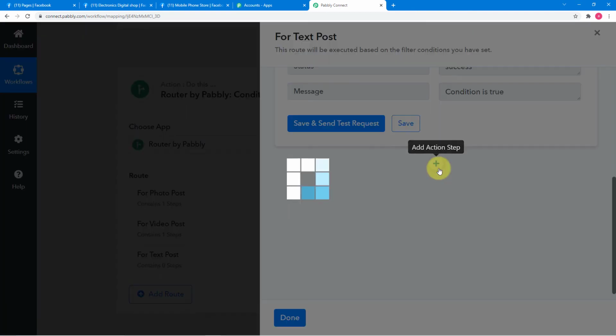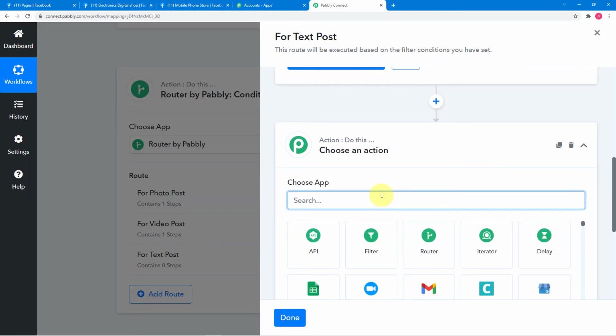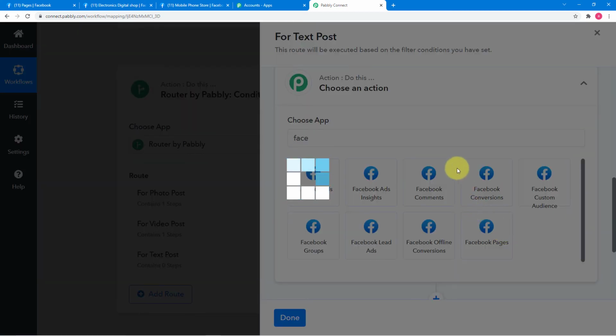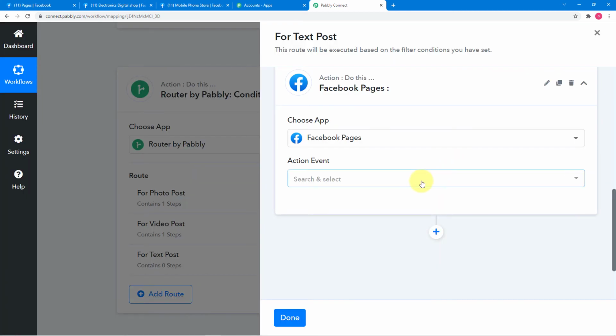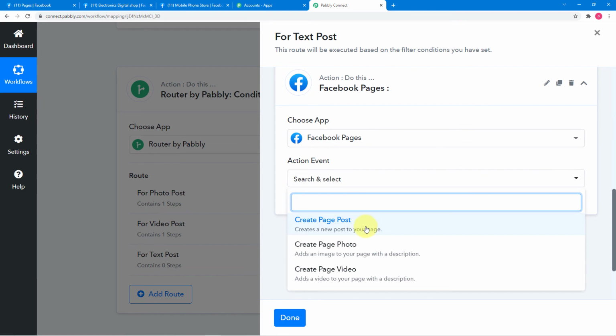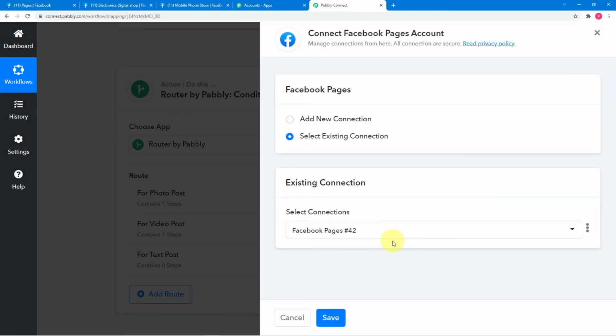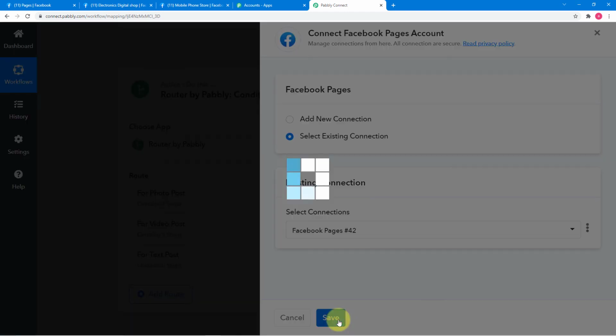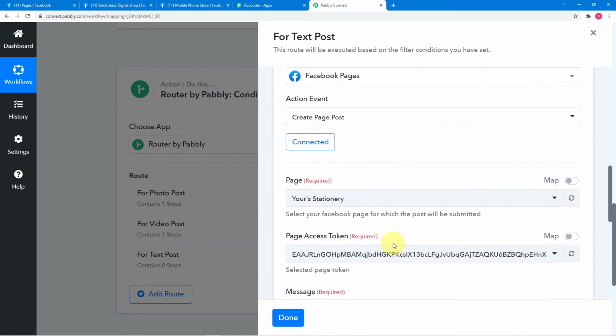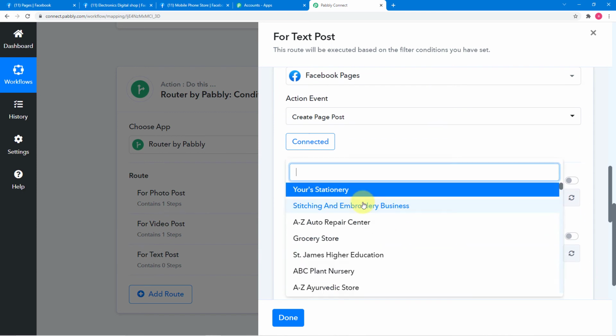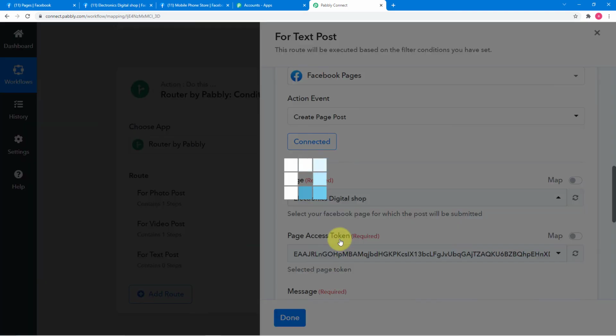After that, we'll click here on the plus icon again, and from this another action window, we are going to choose Facebook page again. And here we are going to select in this action event, create page post. Then click on connect, select existing connection, click on save. And now from this page field, we are going to select our second page, which is electronics digital shop.